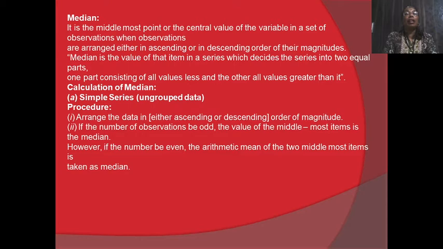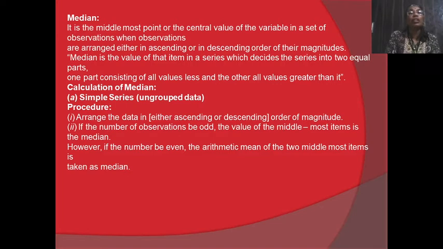Median is the middle value, and therefore one group obtained from this median value contains all values which are less than the median, and another group contains all values which are greater than the median. In the calculation of median, first is ungrouped data, which is a simple series.